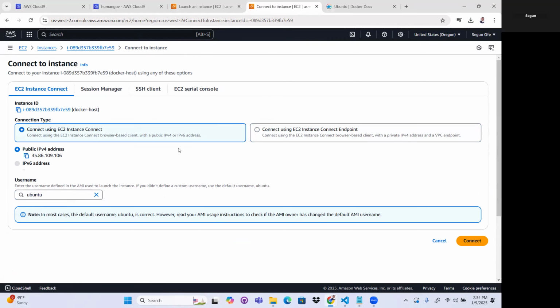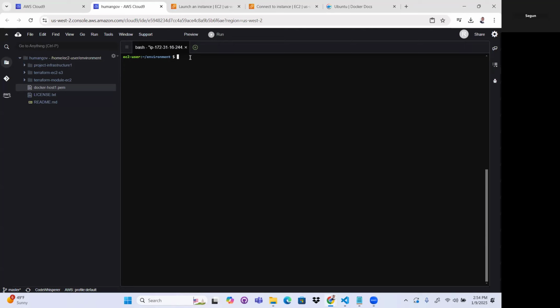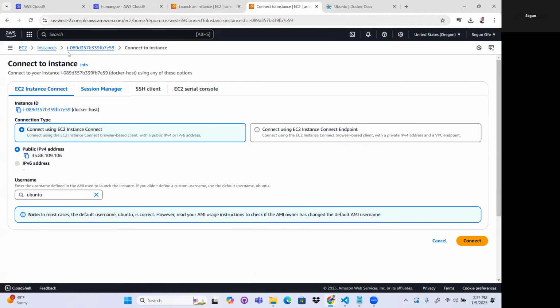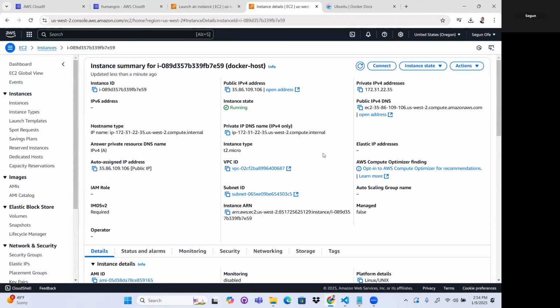Okay, so before I connect, let me type SSH Ubuntu, which is the username, at, let me get the public IP address.